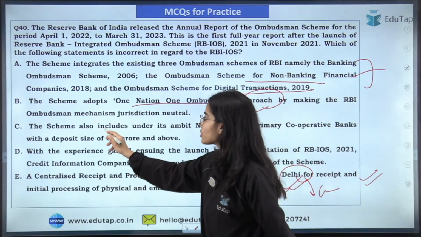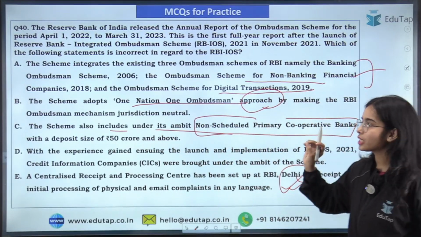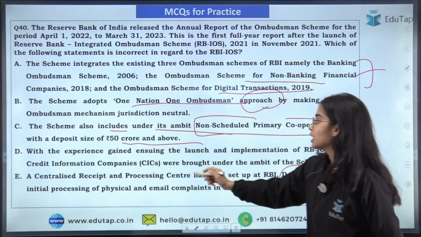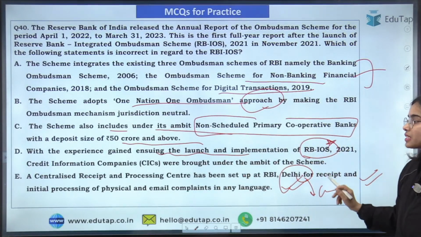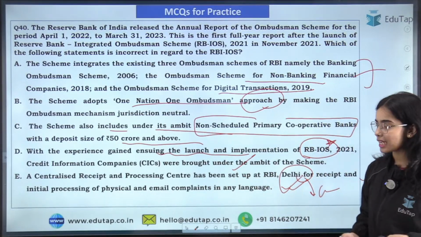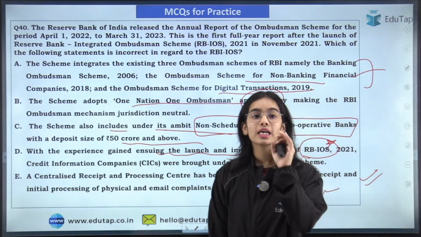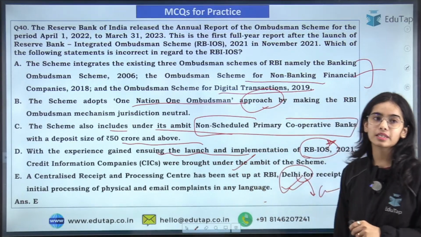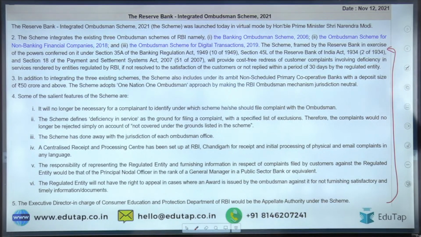The scheme also includes under its ambit the non-scheduled primary urban cooperative banks with a deposit size of rupees 50 crore and above. With the experience gained following the launch and implementation of the Reserve Bank Integrated Ombudsman Scheme, the credit information companies are also brought under the ambit of this scheme. And the CRPC, that is the Centralized Receipt and Processing Center, is established in Chandigarh, not in Delhi. That's why this E is the wrong statement. So this is the complete idea regarding the scheme.